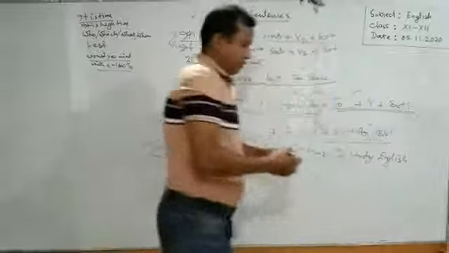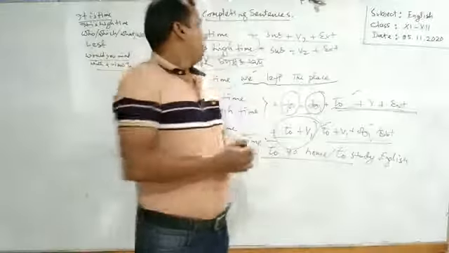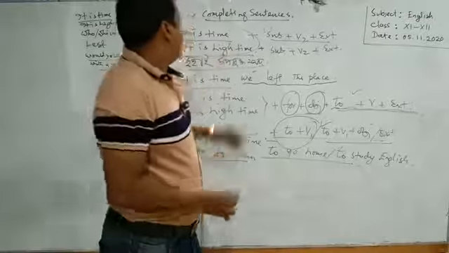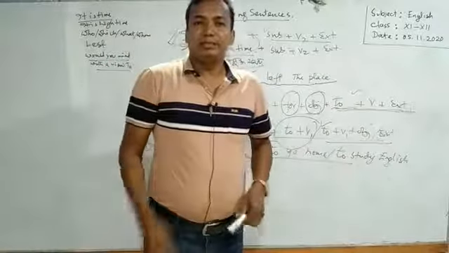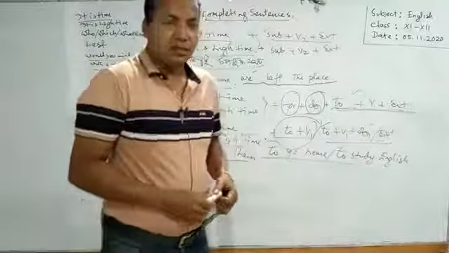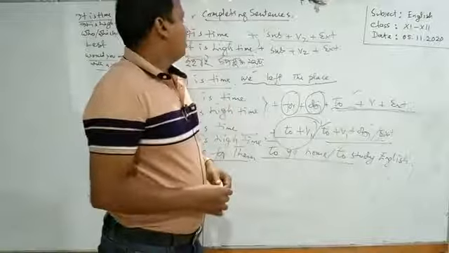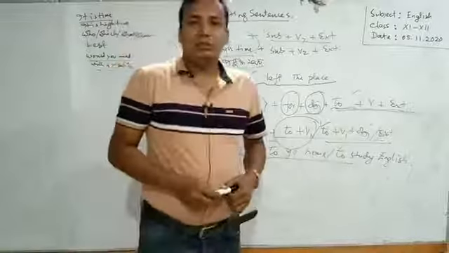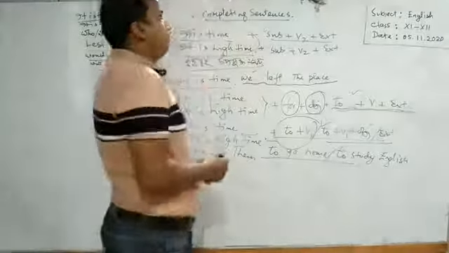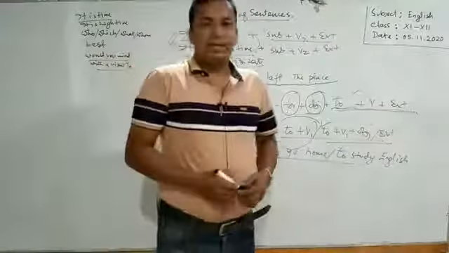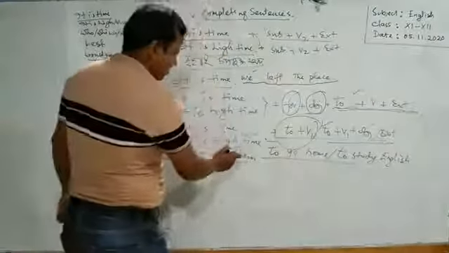Learners, you have to keep in mind that we are doing sentence completing, and we have to complete the sentences using a phrase or a clause. You are not allowed here to use only a single word. So, you have to use at least a phrase or clause in the gap.